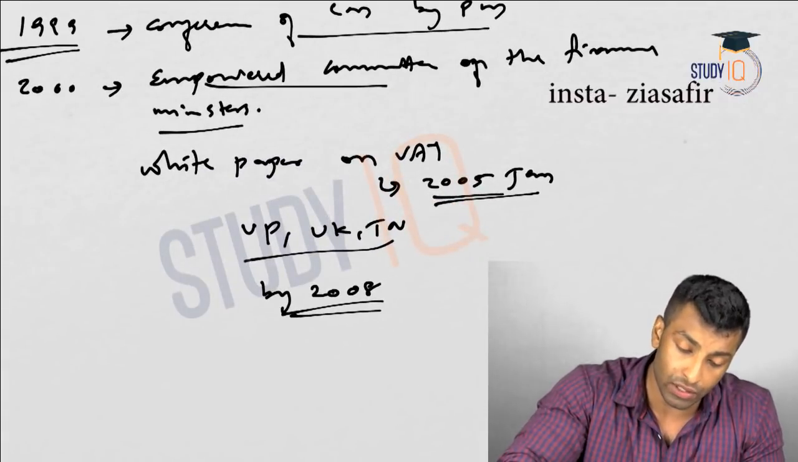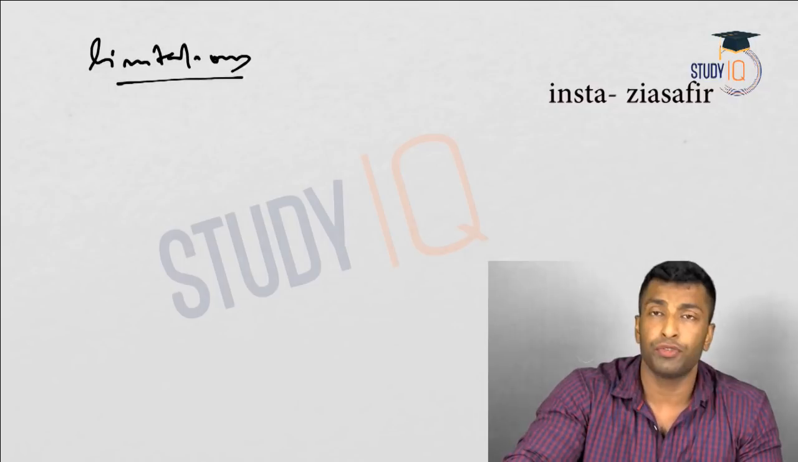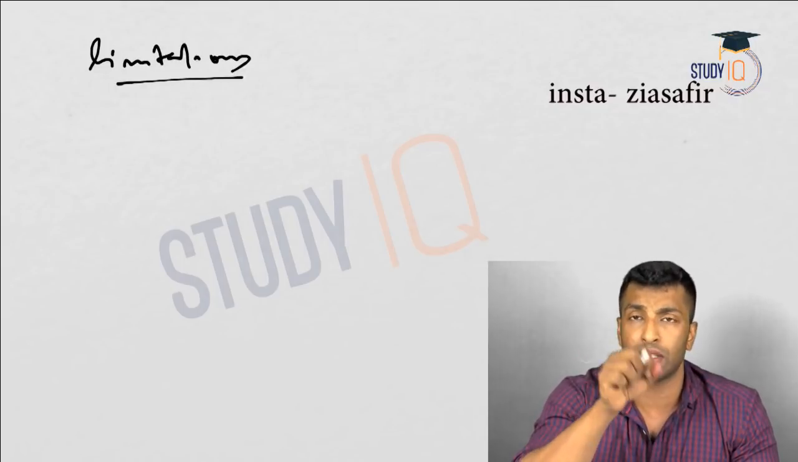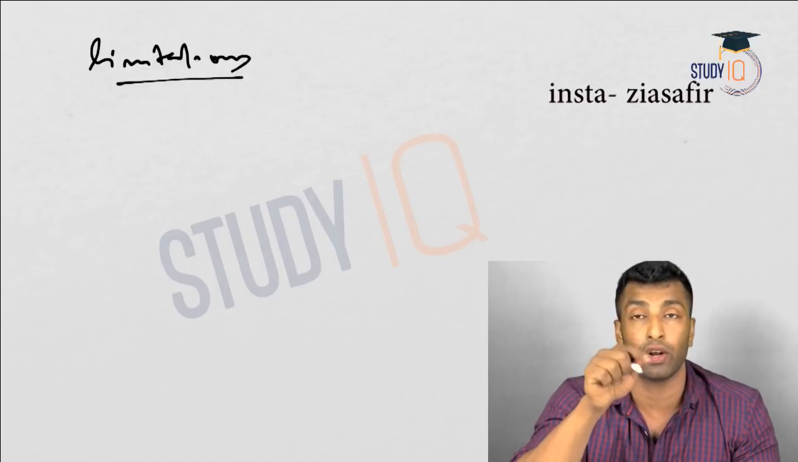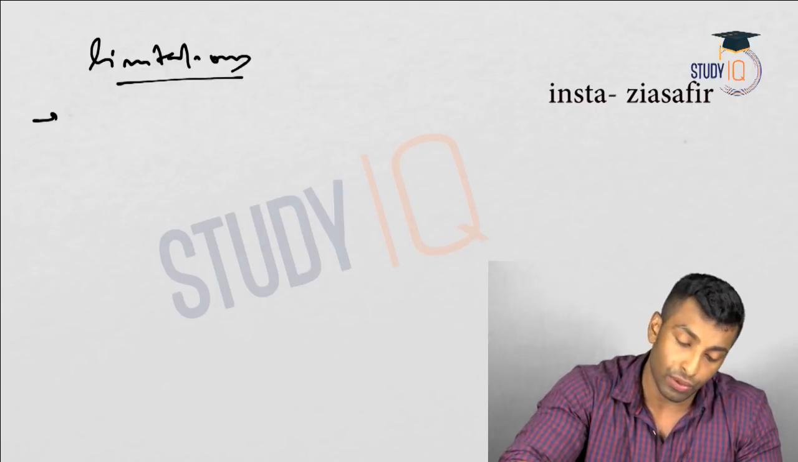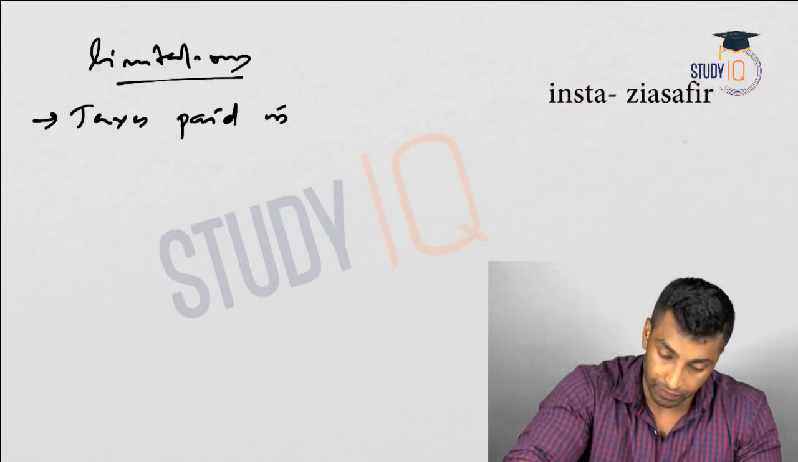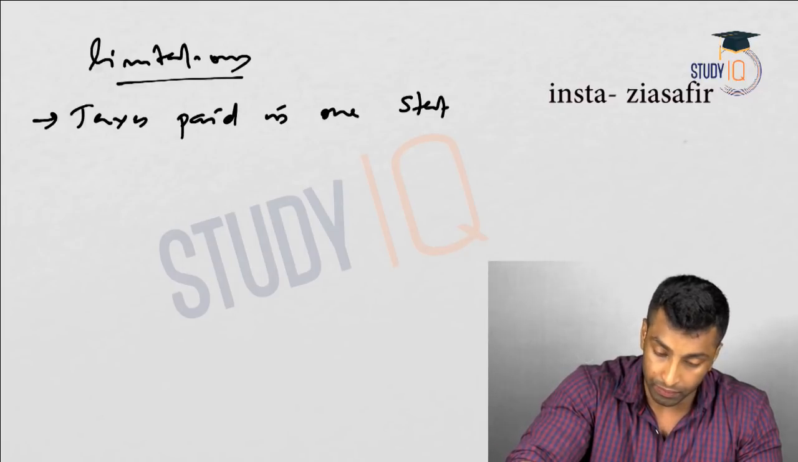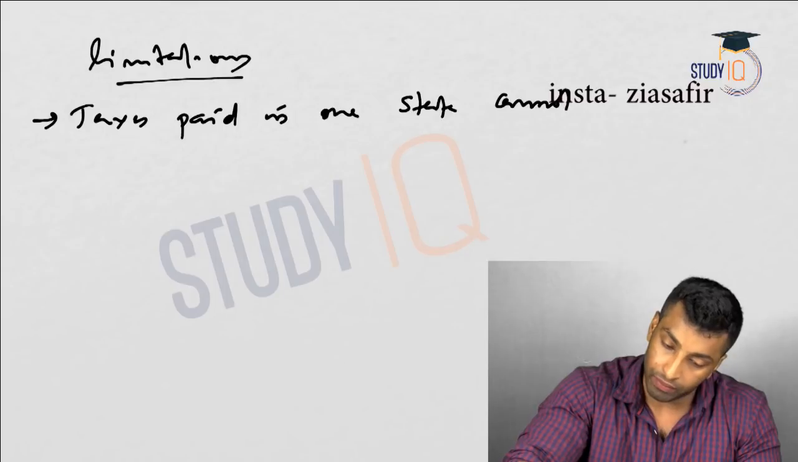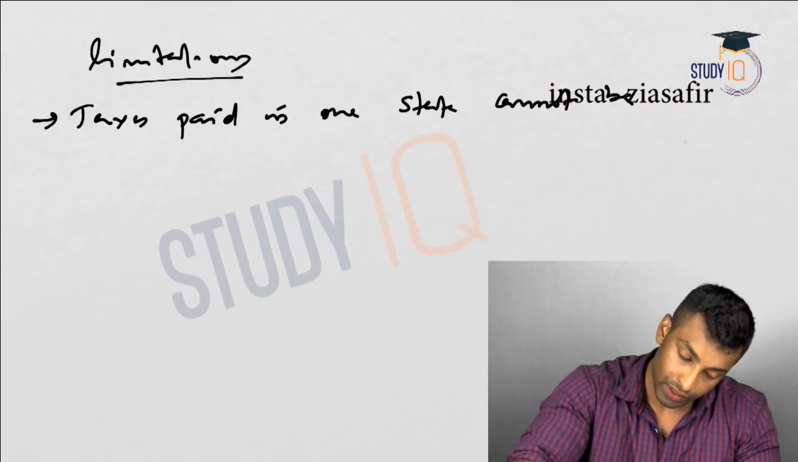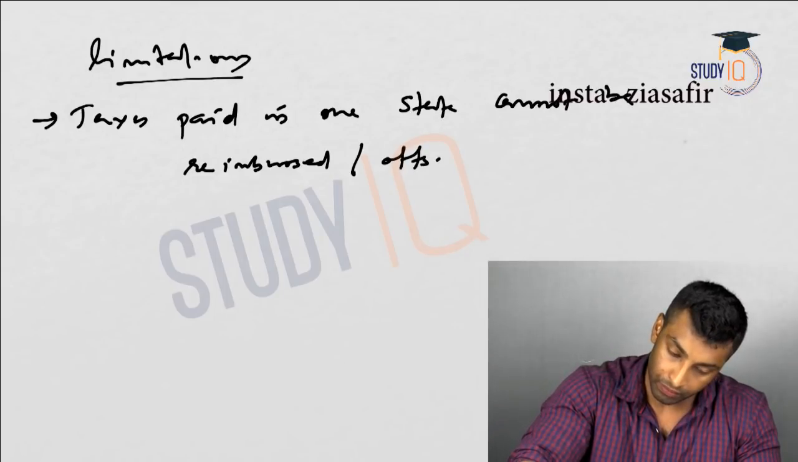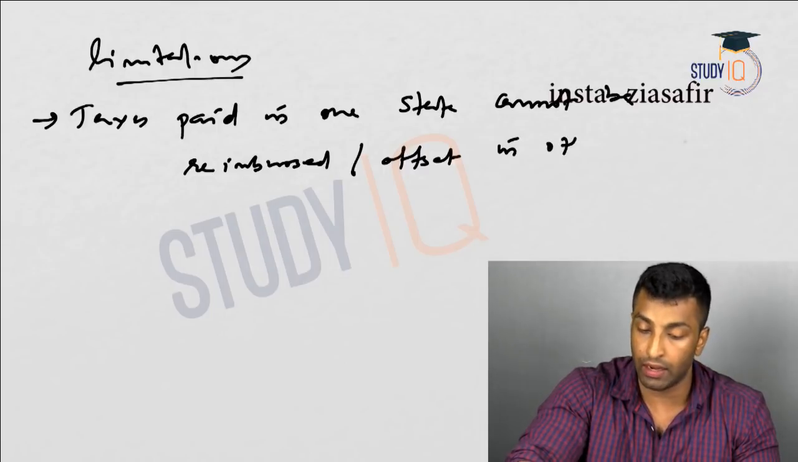Now what are the limitations of state VAT? Let's quickly discuss the limitations of state VAT. The first limitation is actually, if you pay tax in one state, it cannot be offset or reimbursed. So taxes paid in one state cannot be reimbursed or offset in other states.